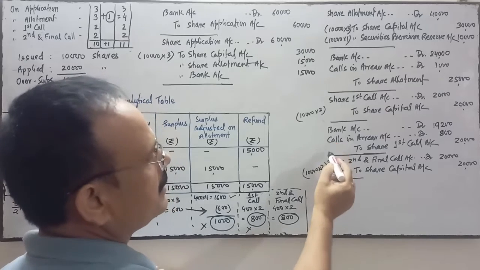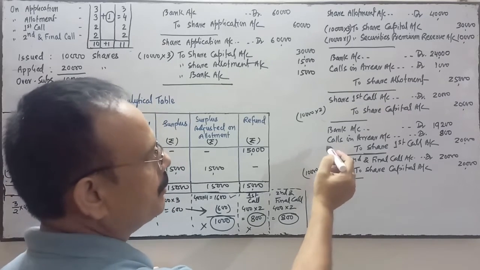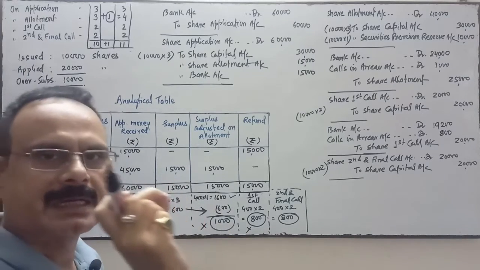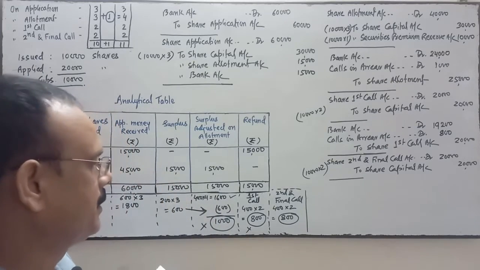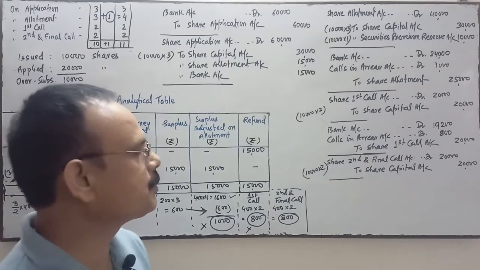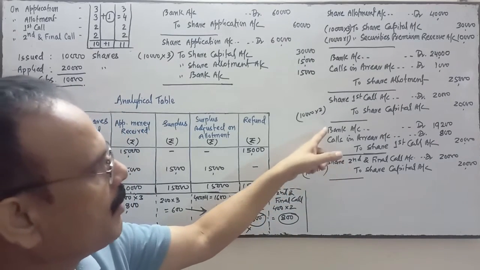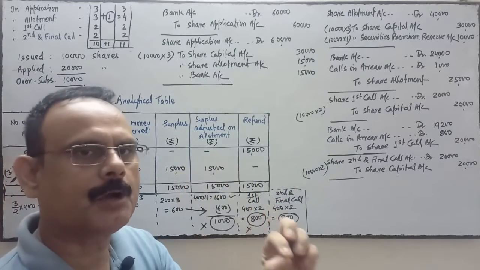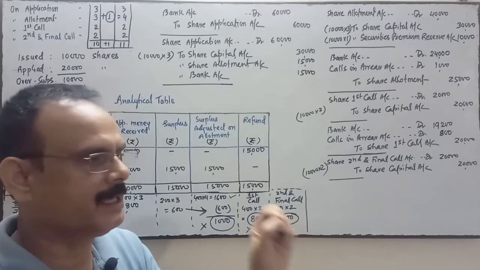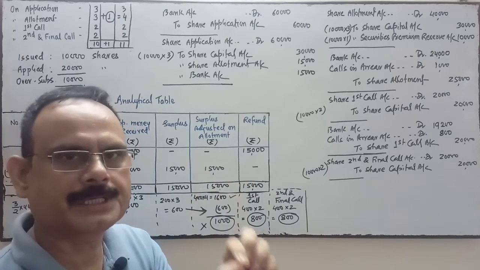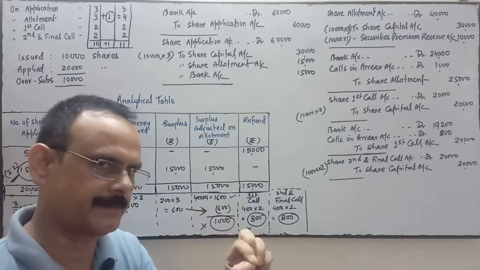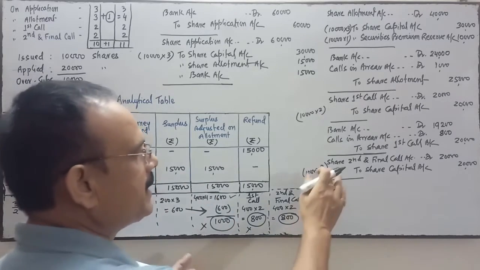What will you write in the narration? You will write in the narration, being first call amount received, within the bracket, except on 400 shares. What will be the narration over here in the first call when the amount is received? Being first call amount received except on 400 shares. Now come to the second and final call.